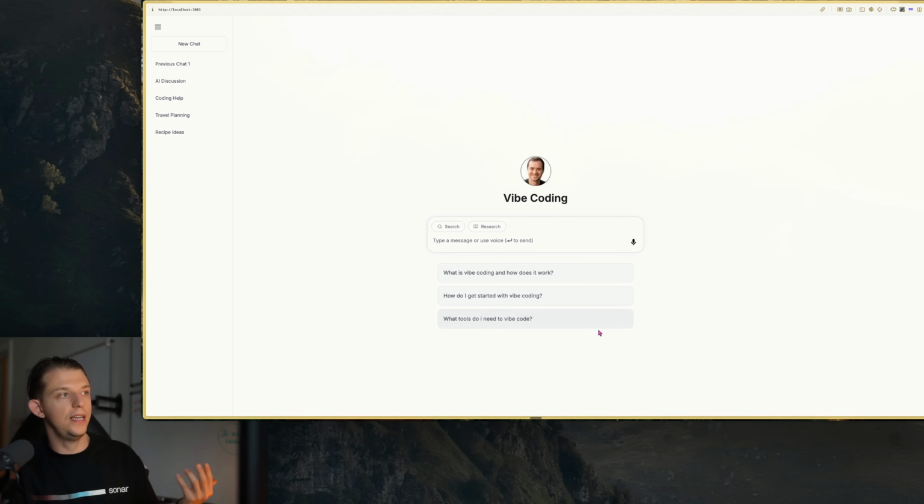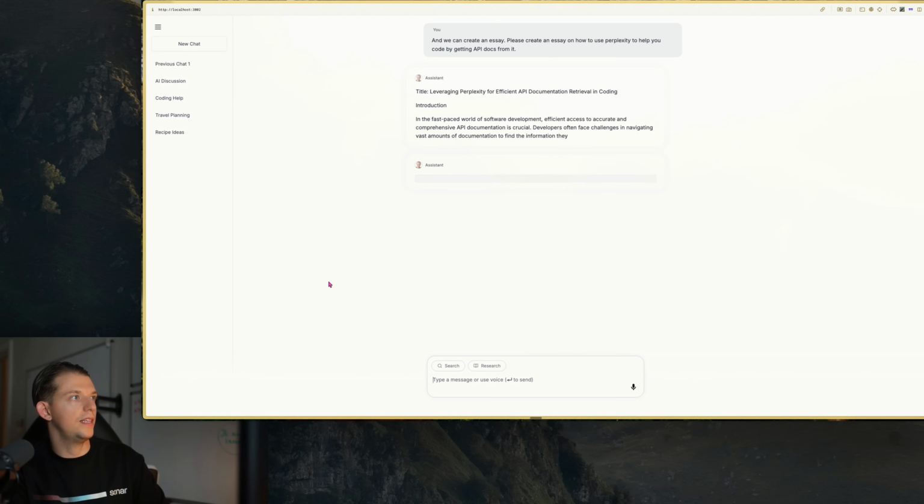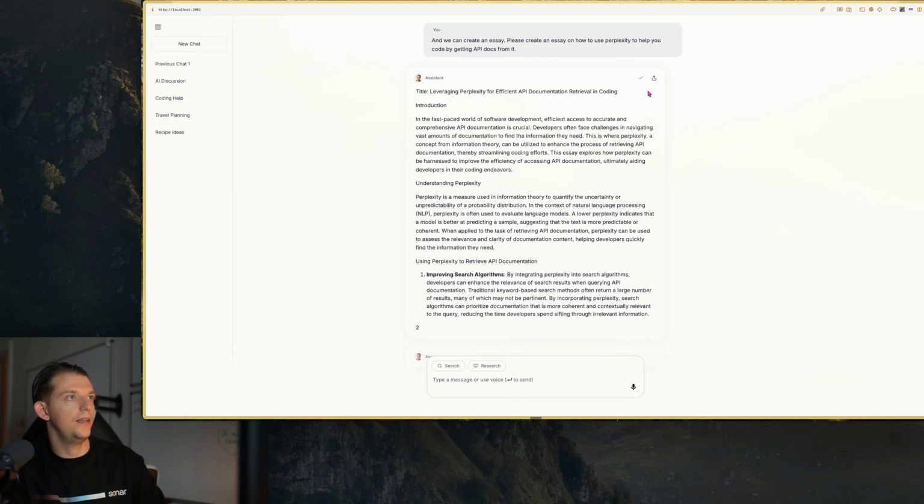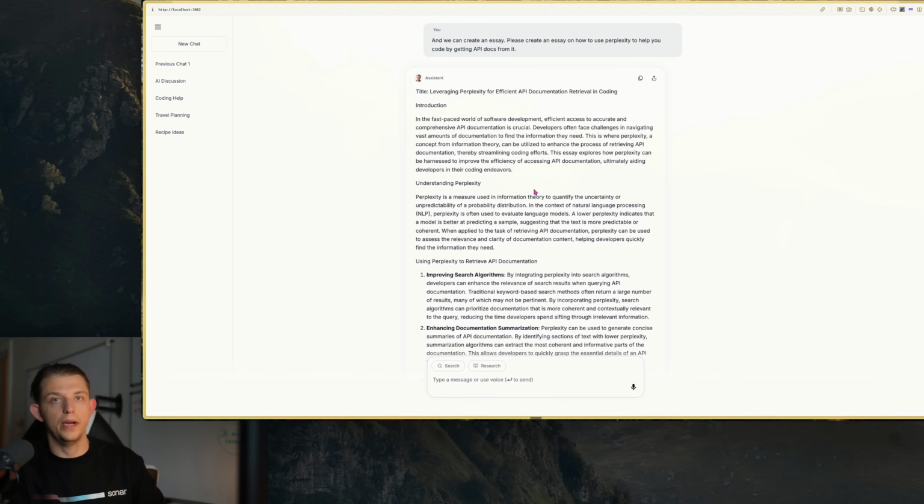And we didn't even add a database to this. We could actually add a database, but I'm getting tired. We added Karpathy in as a little voice agent using the 11 Labs API. Please create an essay on how to use Perplexity to help you code by getting API docs from it. And we made it look like, I think it's a pretty clean interface, if I do say so myself. And we can copy, yeah, we just created this by vibe coding. Anyway, thanks for watching.